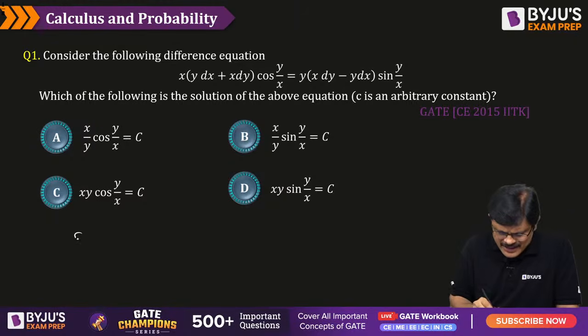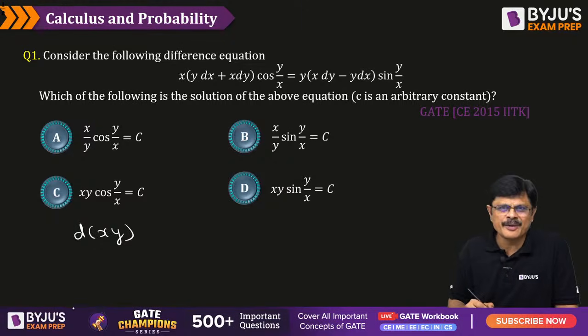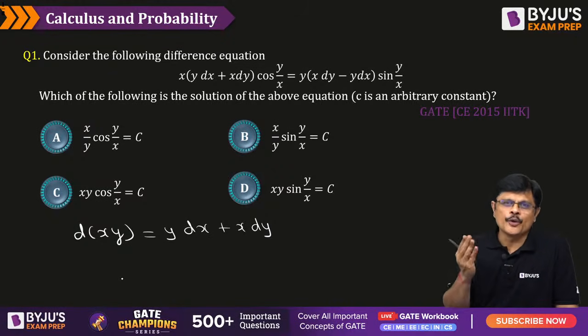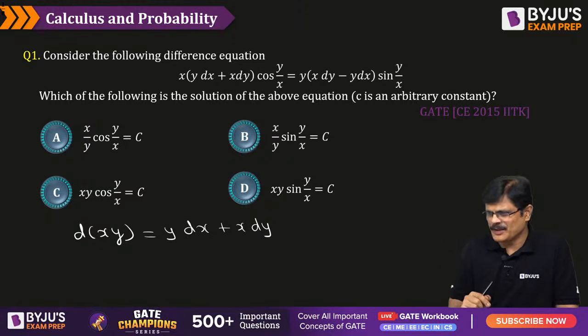Okay. See, this is called the differential of xy. What is the differential of xy, my dear friends? The differential of xy is y dx plus x dy. This is called differential. What is the differential of a function of two variables, sir? Dou f by dou x into dx plus dou f by dou y into dy. So d of xy means y dx plus x dy. That is the differential of xy.